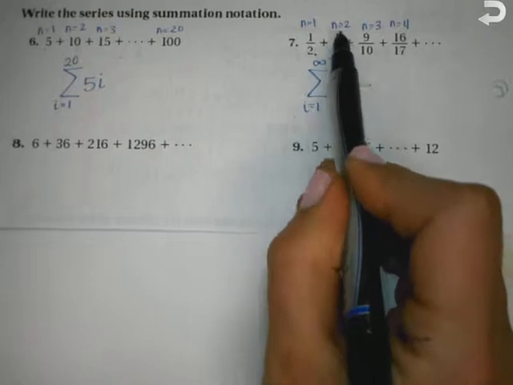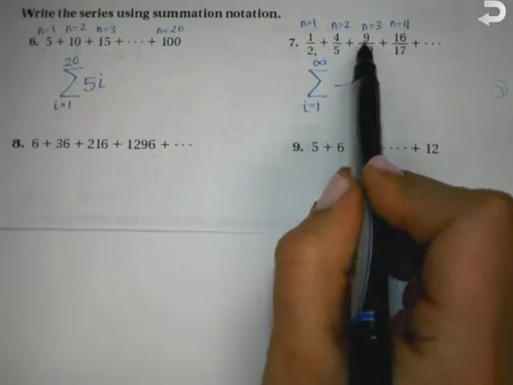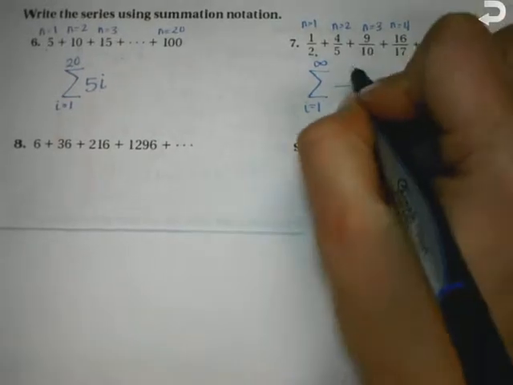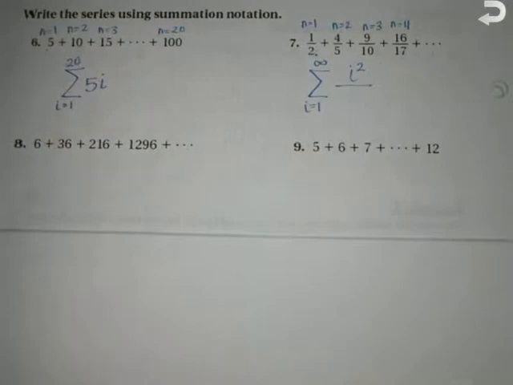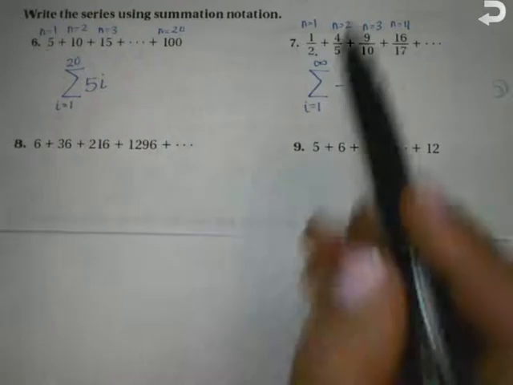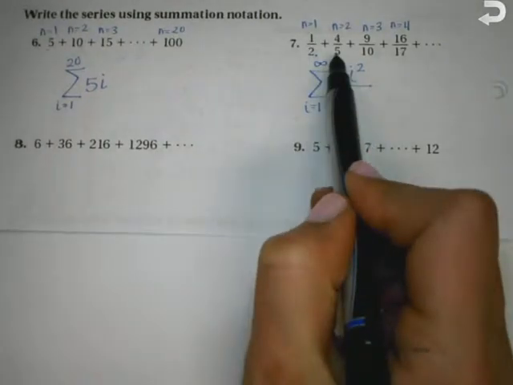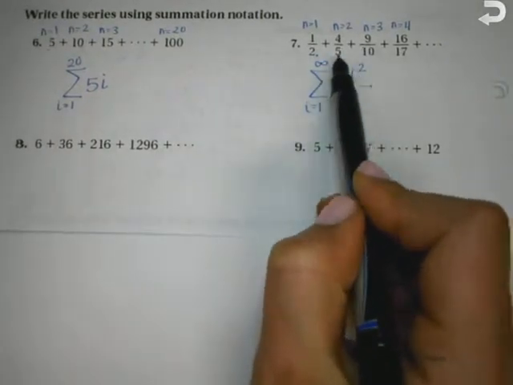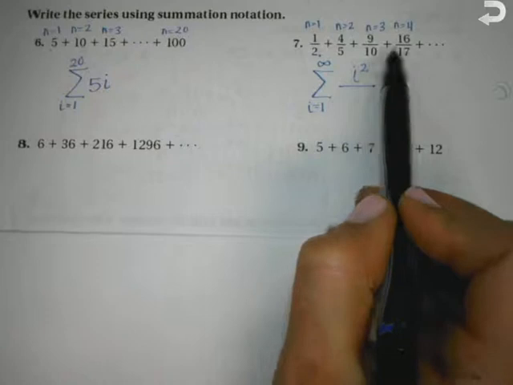So how can I get the denominator? What do you notice? It's i squared plus 1. It's the same as the numerator, but you're just adding 1, right? 4 plus 1 is 5. 9 plus 1 is 10. 16 plus 1 is 17. So the bottom is i squared plus 1. So that's your summation notation.